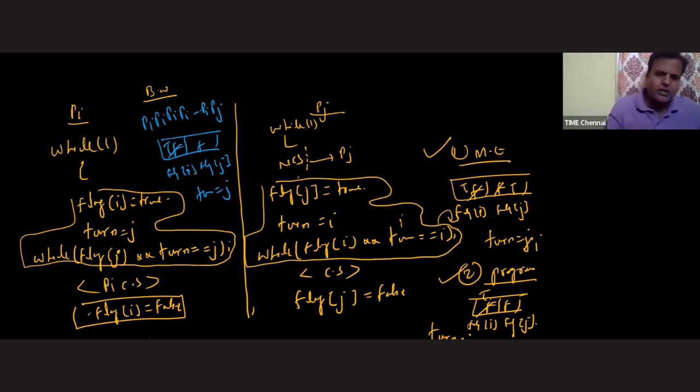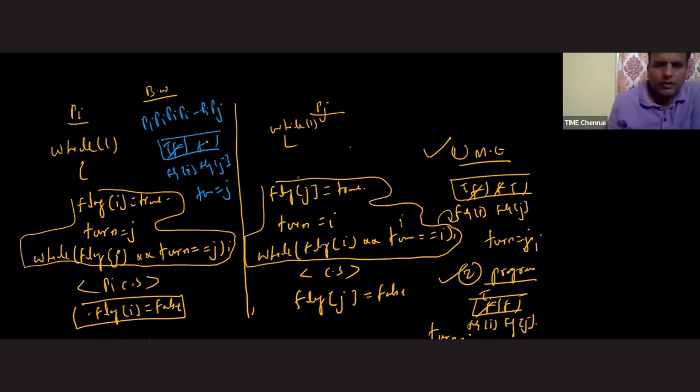When process Pi is inside the critical section, ask process Pj to try. Let's see what will happen. Process Pi is there inside the critical section.